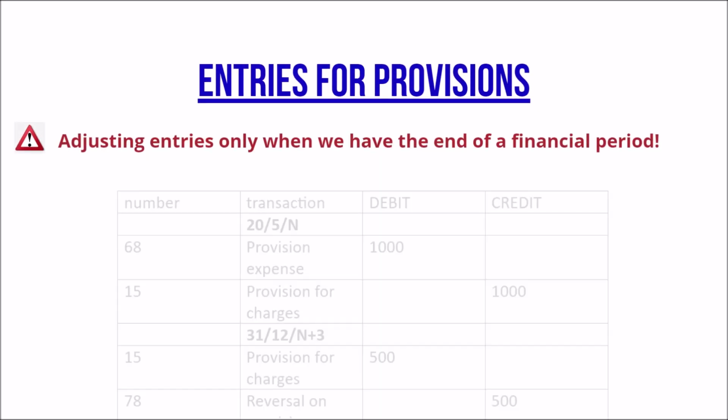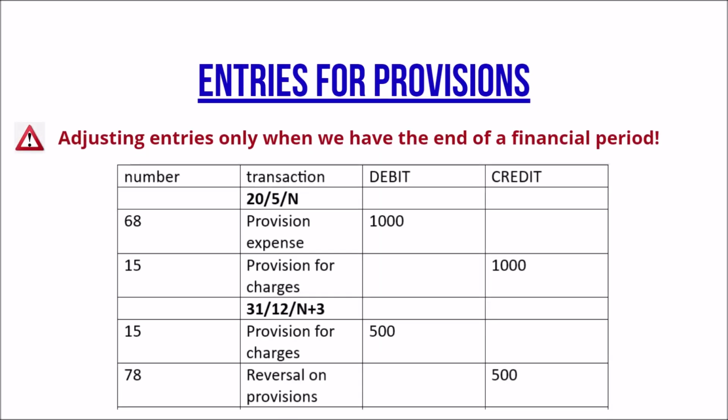Let's say that a company that is extracting oil had initially estimated the cost of cleaning its assets to be $1,000 and therefore recorded a provision expense of $1,000. However, after a few years, the company found a new way that is more efficient to clean the plant, and therefore estimated a cost of only $500. In this case, the company will need to reverse the excess provision of $500.